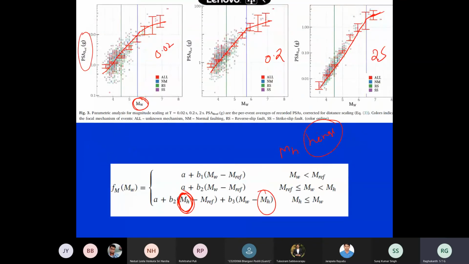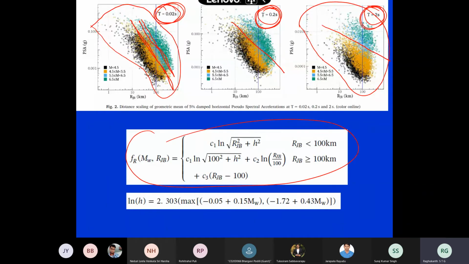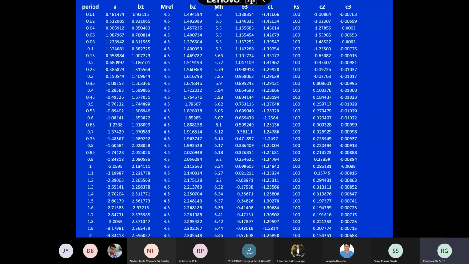If I fit some type of equation to this data, a plus b into magnitude, these are all straight lines, no need to fit; you can see two straight lines. With magnitude less than the reference, one straight line; from M reference to Mh, another straight line; and so on. So three straight lines can be fitted with respect to magnitude, and with distance also you can fit some functional form. This Mh, if you see this graph, he has reported in that paper: the hinge magnitude. The most important thing here is, as the time period is increasing, what is happening to this hinge magnitude? For 2 seconds, what is the hinge? See this column.